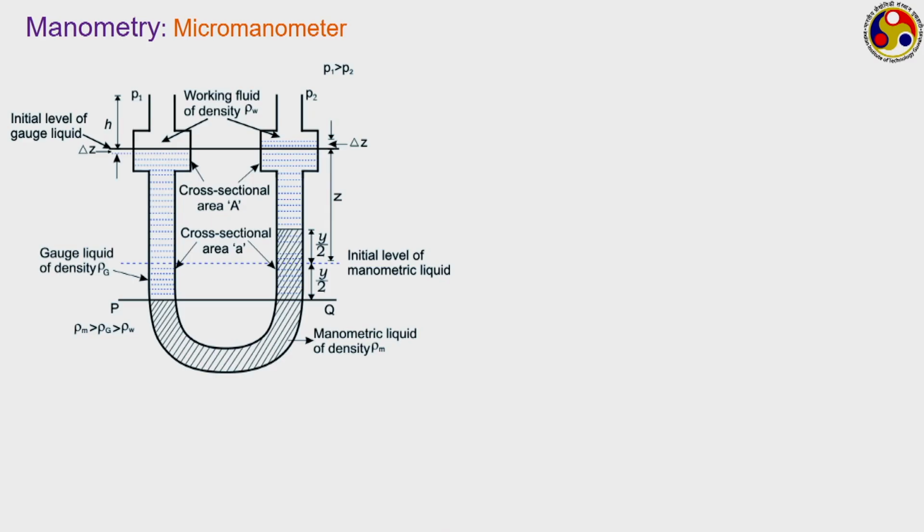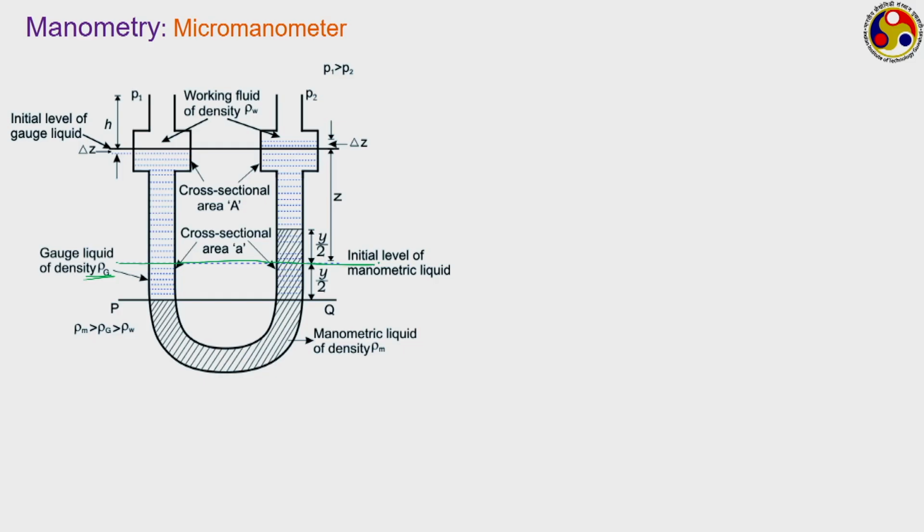Now, see here carefully, here we have three fluids. We have a manometric fluid rho m, which is shown by this hatched region. Then we have a gauge fluid which is shown by these dots, which has a density rho g, and now we have the working fluid which is just the white space. Initially this was the level of the fluid, this was the initial level of the gauge fluid in both the tanks. On top of that we have the working fluid having density rho w,